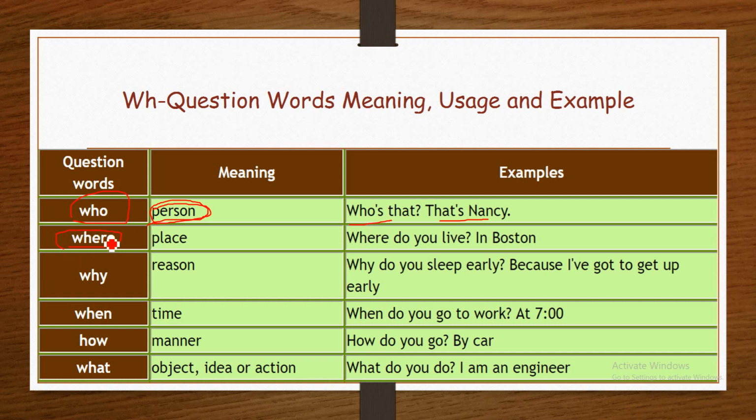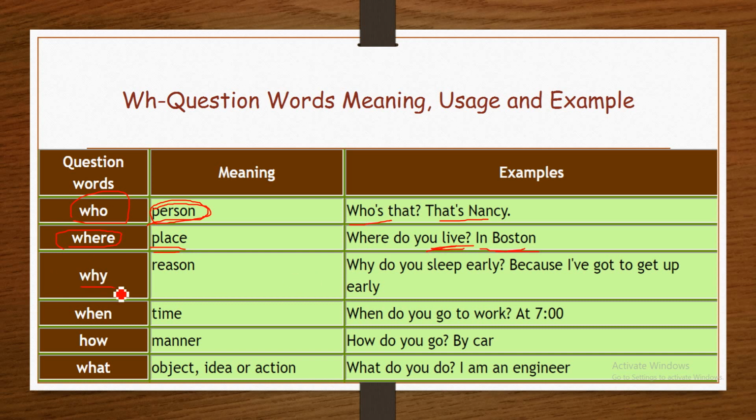Where. Where is used to ask about a place or a location. For example, where do you live? It's asking about where you live. The answer is I live in Boston, or I live in Kurdistan, I live in Iraq.